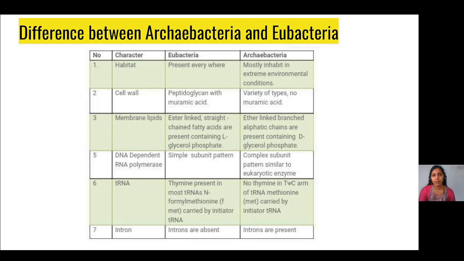The DNA-dependent RNA polymerase of eubacteria mostly has a simple subunit pattern, whereas in Archaebacteria this enzyme has a complex subunit pattern. Eubacterial tRNA has thymine, whereas no thymine is found in archaebacterial tRNA. Introns are completely absent in Eubacteria, whereas Archaebacteria have introns.